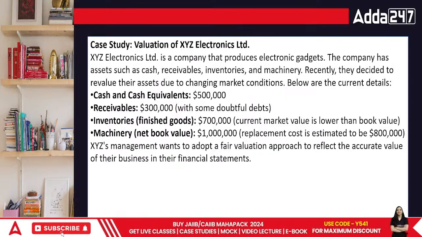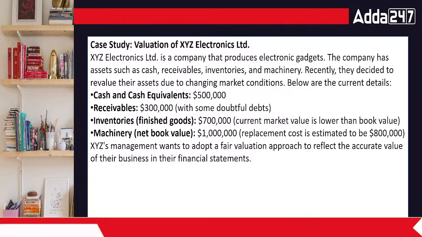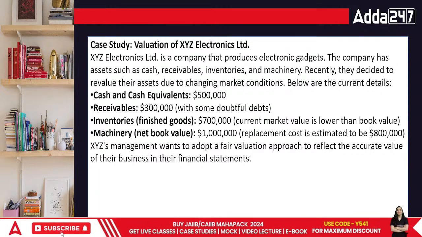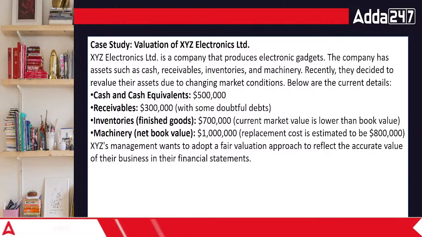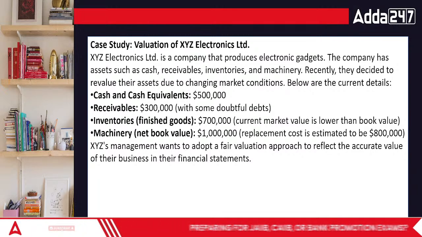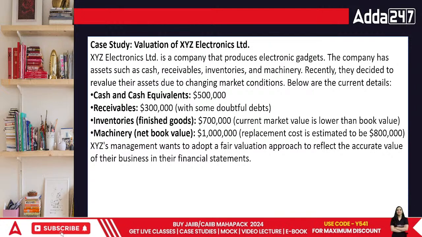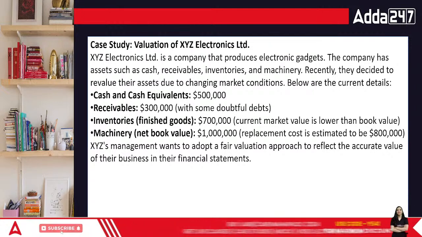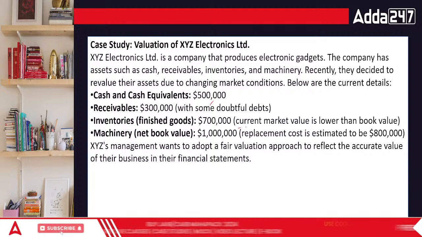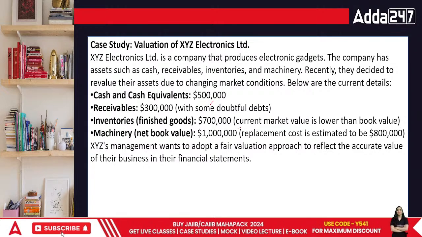There's a case study, everyone. XYZ Electronics is a company that produces electronic gadgets. The company has assets such as cash, receivables, inventory, machines. Recently, they decided to revalue their assets due to changing market conditions. Below are the current details. Their cash and cash equivalents are given, receivables are given, inventories are given. The current market value is lower than the book value.